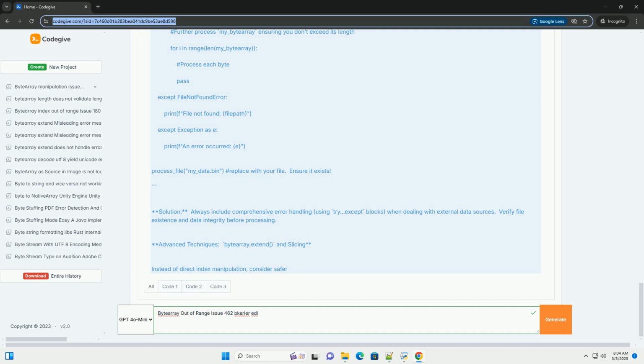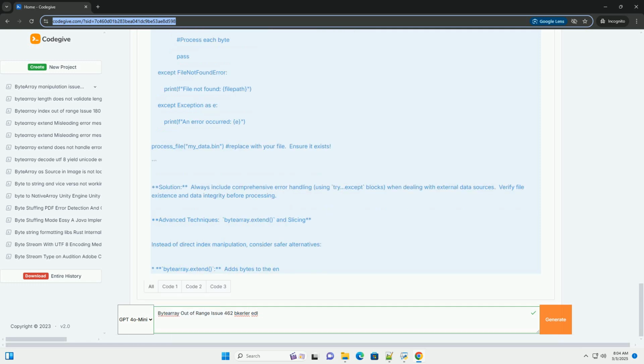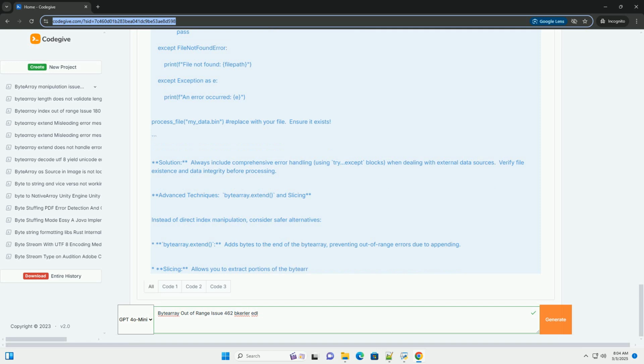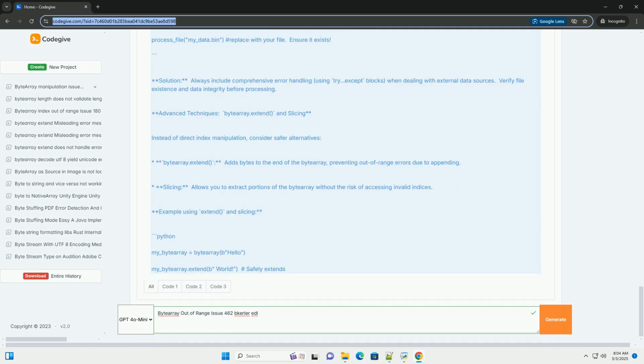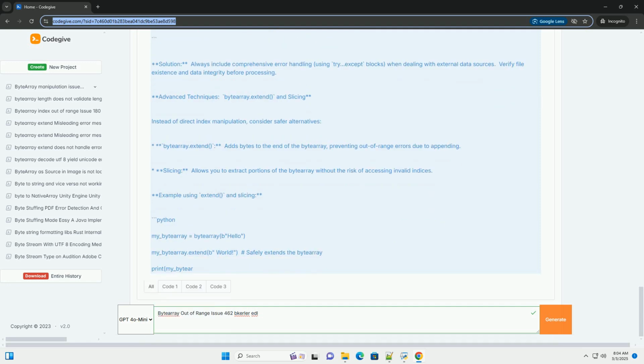3. Looping beyond bounds. In loops iterating over byte arrays, improper loop conditions can lead to accessing indices beyond the array's limits. This is particularly prevalent when using range() incorrectly. 4. External data. If the byte array is populated from an external source, for example a file or network stream, incorrect data handling or unexpected data length can cause out-of-range errors.